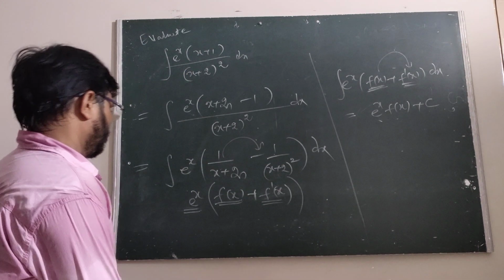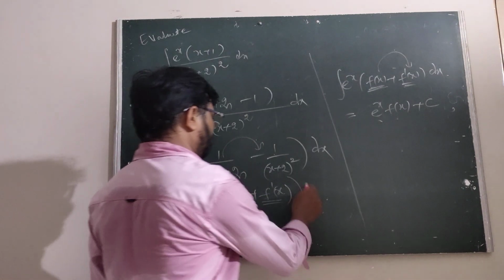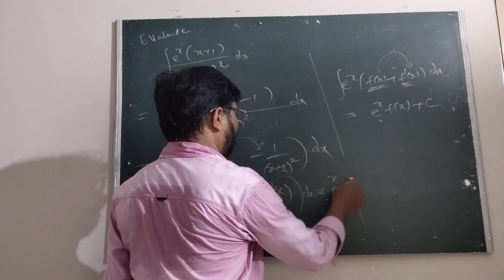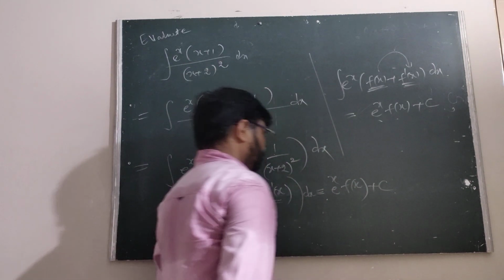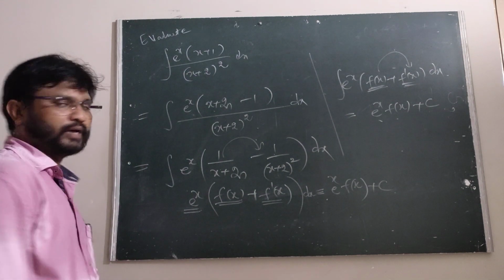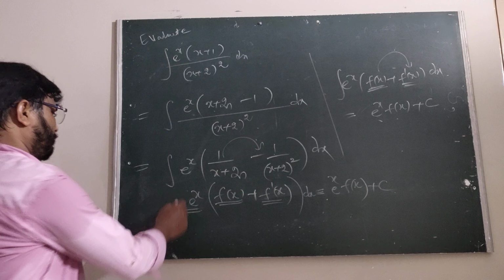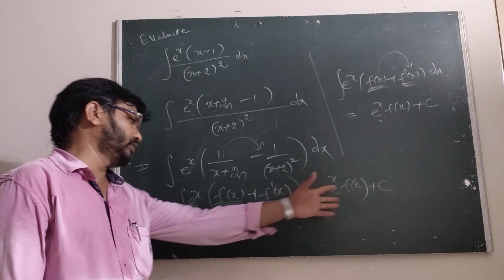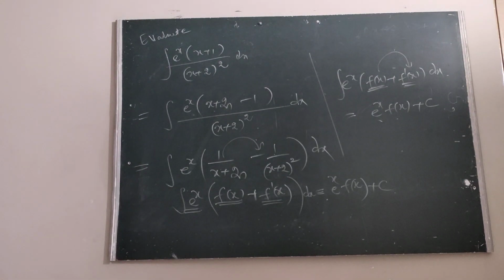But we know that the integral of e^x [f(x) + f'(x)] dx is of the form e^x f(x) + c. This is the form e^x into f(x) plus c. Therefore, the integral of e^x [f(x) + f'(x)] dx is e^x into f(x) plus c.